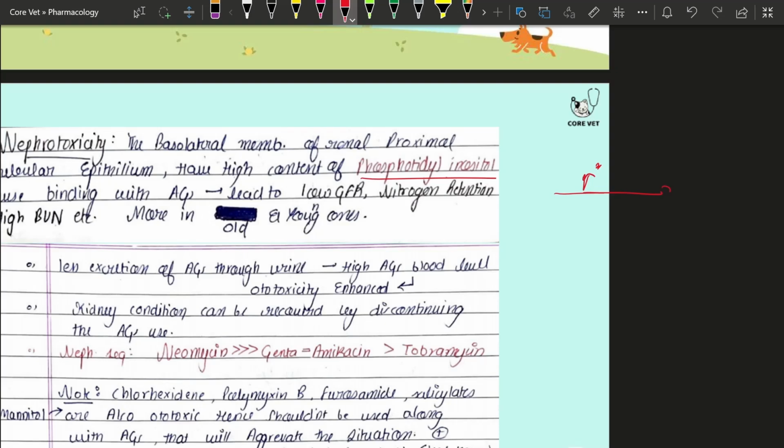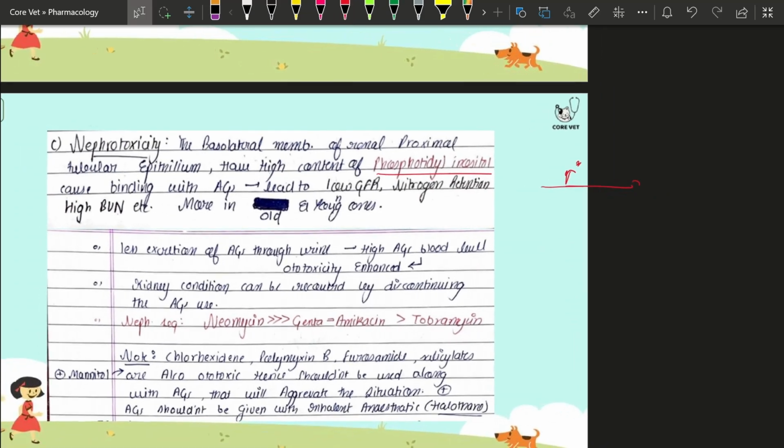As the aminoglycoside attaches at this particular region of the kidney, what would it lead to? It will lead to a lower GFR. So there would be nitrogen retention. There will be higher nitrogen retention due to the nephrotoxic action, right? Higher blood urea nitrogen would be there, right?